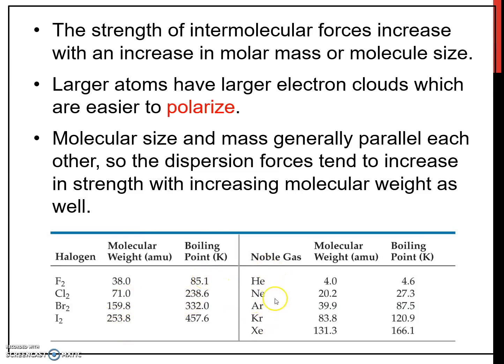Same goes for this noble gases example. Increasing molecular weight will increase the strength of intermolecular forces, and the boiling point also increases.